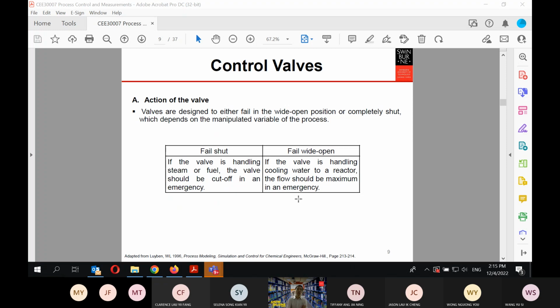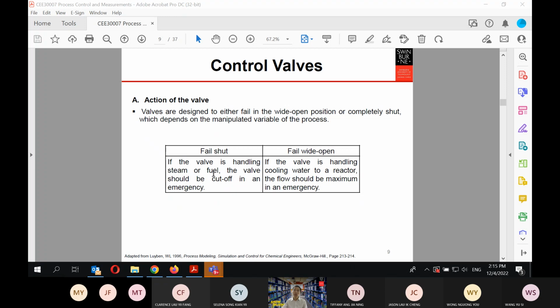You want to design something to fail shut, meaning the valve should be closed. So if the pressure is no more, then that valve should be closed. This will be the case if you are handling steam or fuel.